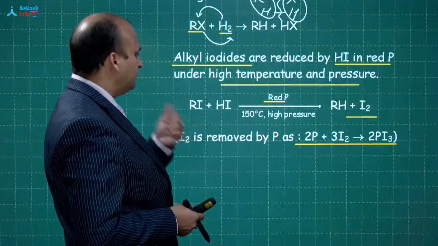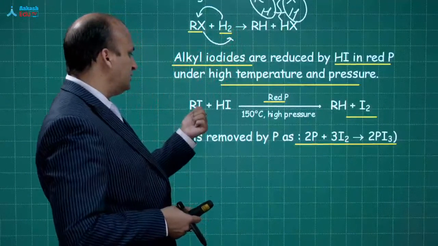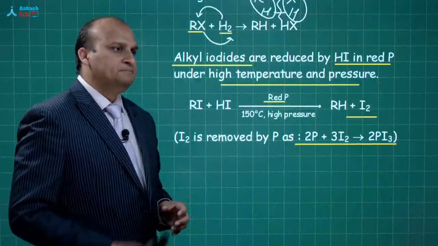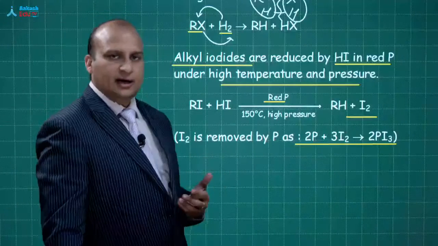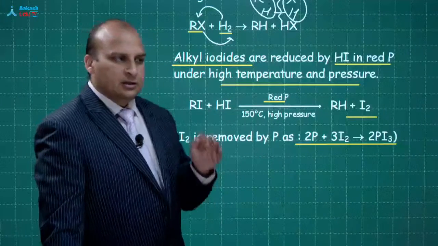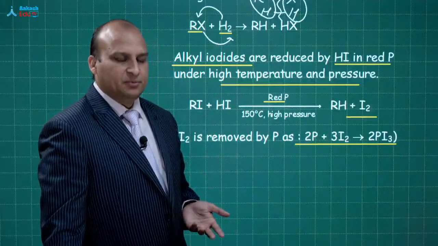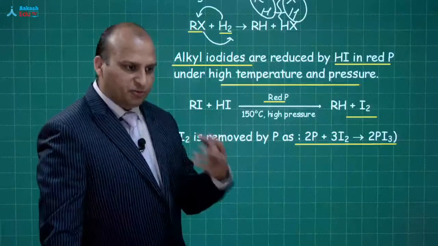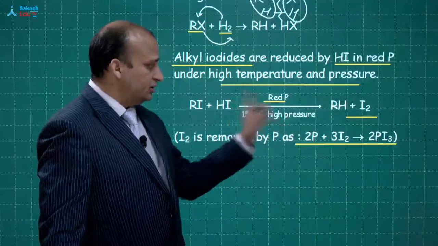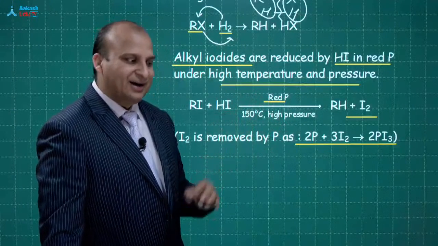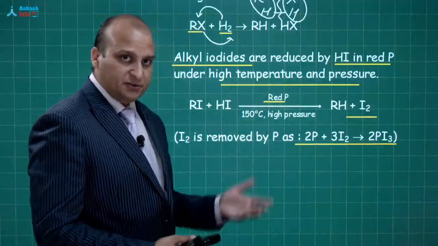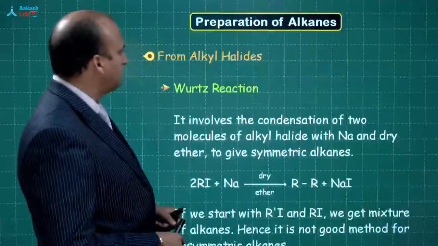You'll ask me, sir, why not all those things? See, beta, this RI, I mean alkyl iodide, the point is that when you are trying to reduce this alkyl iodide by any of the above said methods, the only problem is that the efficiency of the process, or the yield, the amount of product which you want to obtain, is slightly less. So that is why we are using this particular specific process to get a higher yield. In fact, this is a highly effective process, and you will observe that in the coming reactions we are talking more about this. Let's see.